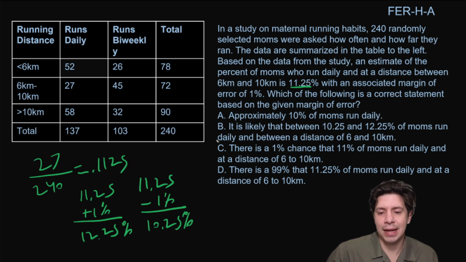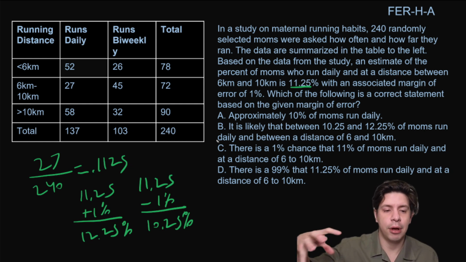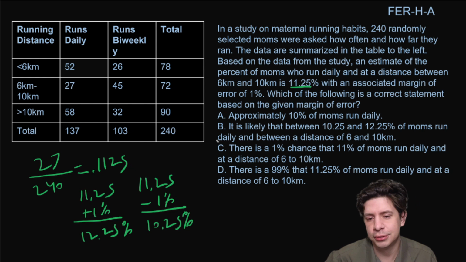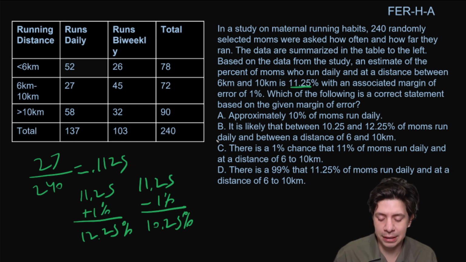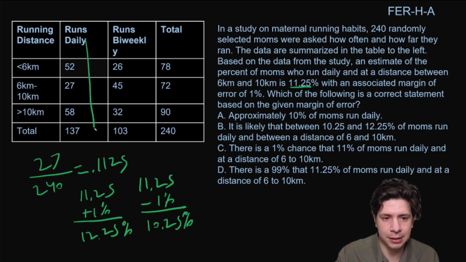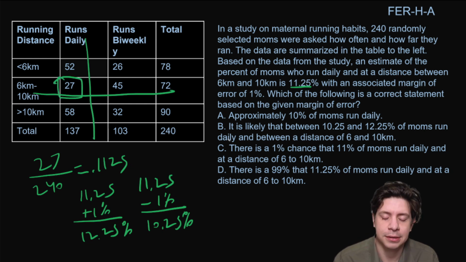That's not really what we're asking here, right? We're based on moms running daily between 6 and 10 kilometers. B, it is likely that between 10.25 and 12.25% of moms run daily and between this distance of 6 and 10 kilometers. So that really narrows it down, right? You're running daily, 6 and 10 kilometers. It's this that we were focused on. So it could be B, it probably is, but we'll check the others.